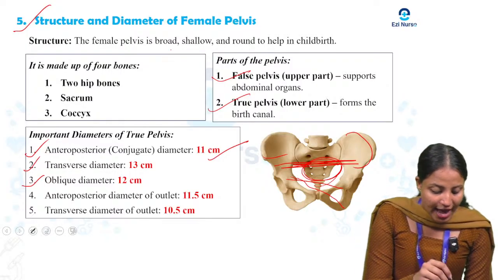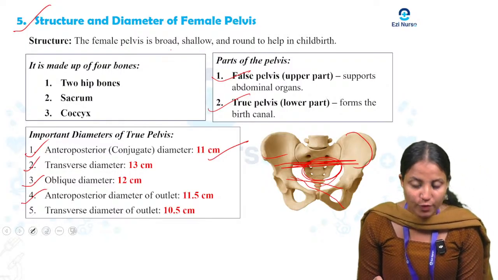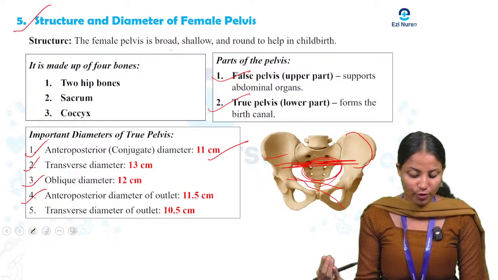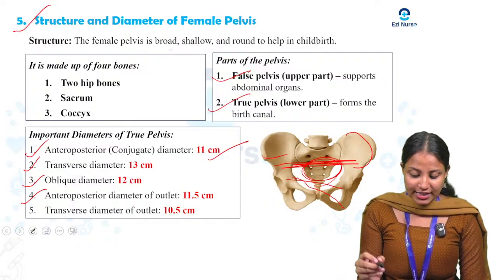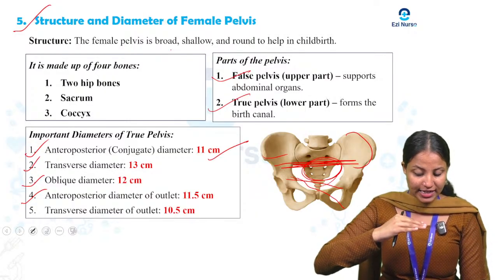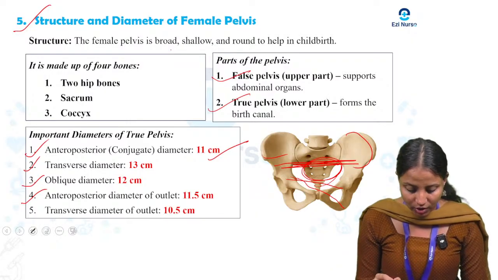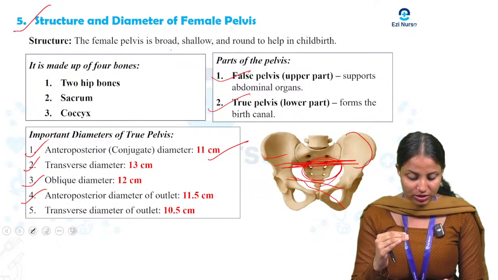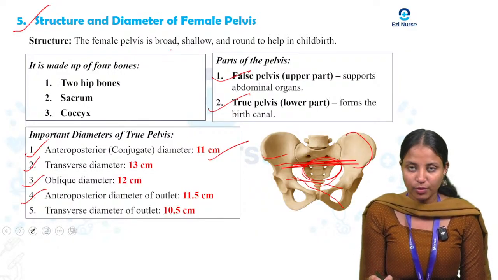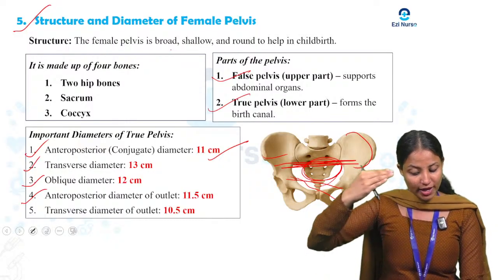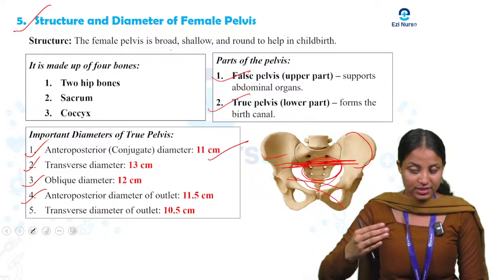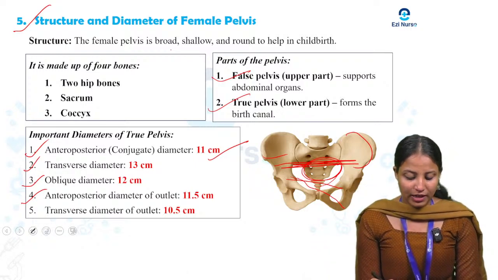Next we can see the anterior posterior diameter of the outlet, 11.5 centimeter. It is the distance between the lower border of the pubic symphysis and the tip of the sacrum. That distance is known as 11.5 centimeters. It shows the front to back space at the pelvic outlet. Before, we discussed the pelvic inlet; here we are discussing the front to back space of the pelvic outlet.